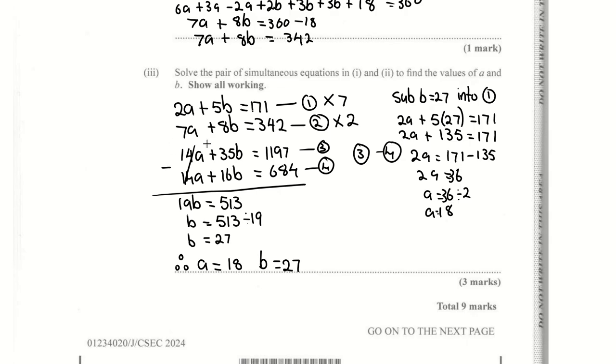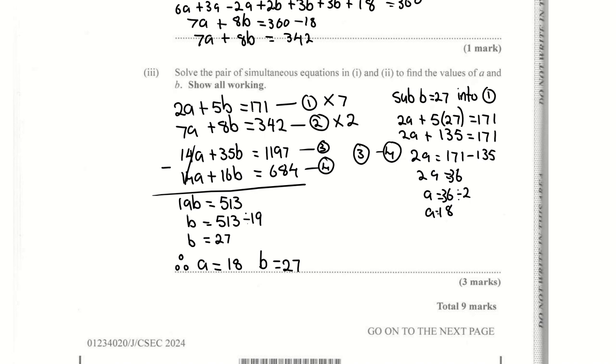I subtract. 14a minus 14a would give you 0. 35 minus 16 is 19. 1197 minus 684 is 513. So b would be 513 divided by 19. I carry across multiply by 19, which turns to divide by. So b is equal to 27.